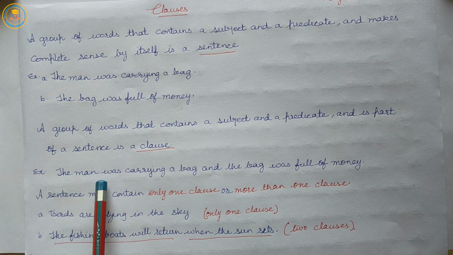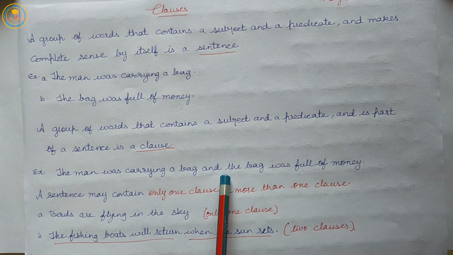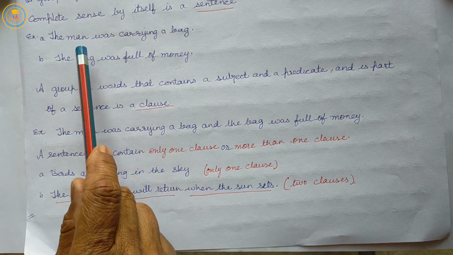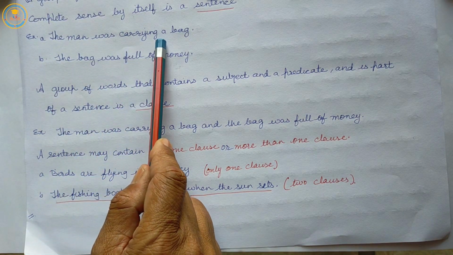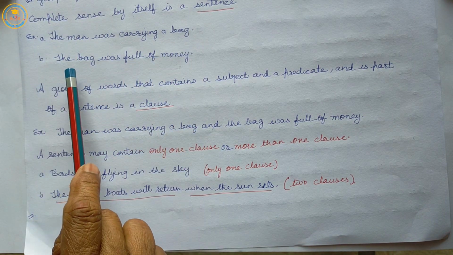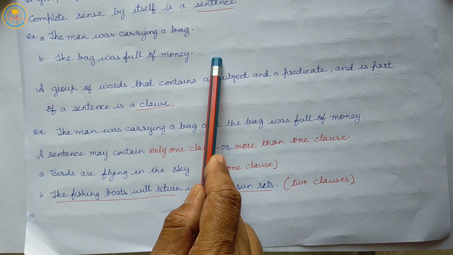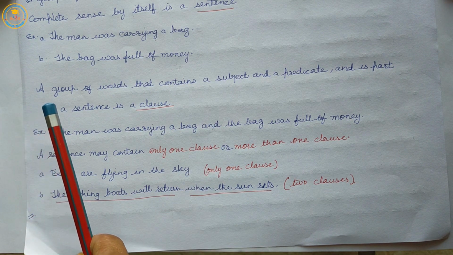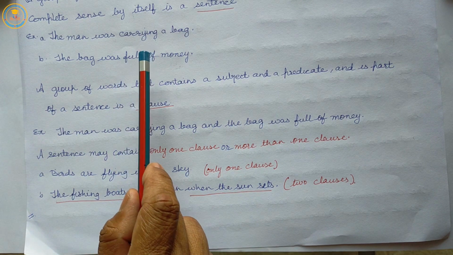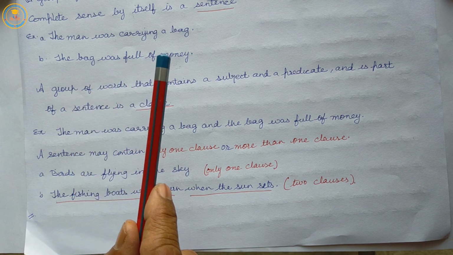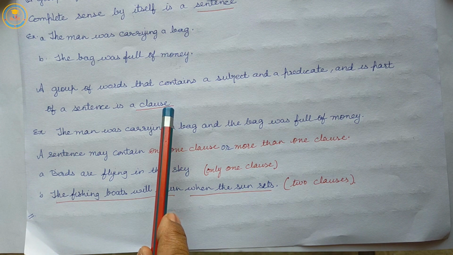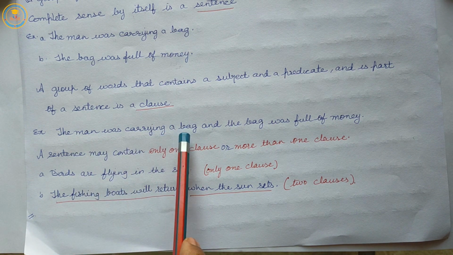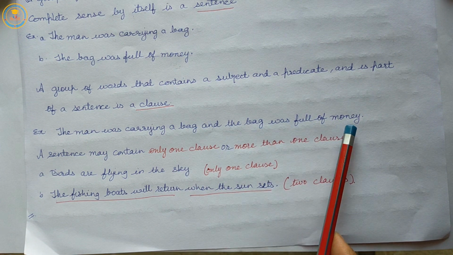The man was carrying a bag and the bag was full of money. See, the man was carrying a bag, one sentence. The bag was full of money, another sentence. And if we combine these two sentences, we get: the man was carrying a bag and the bag was full of money.